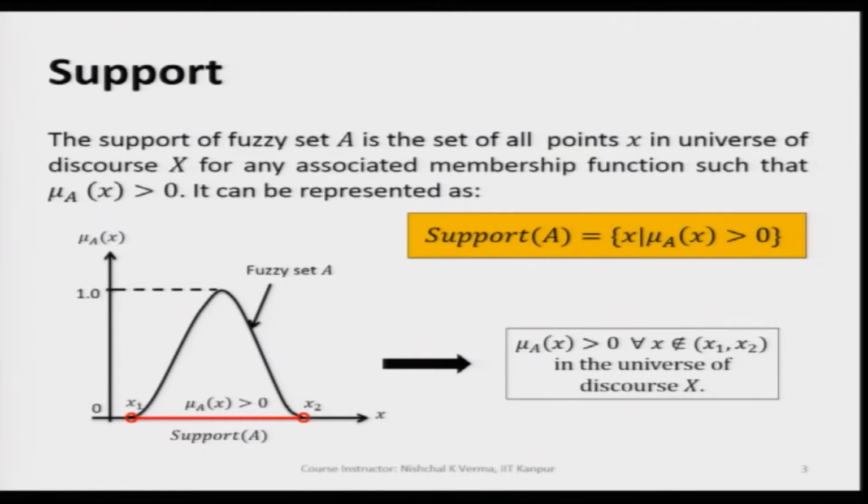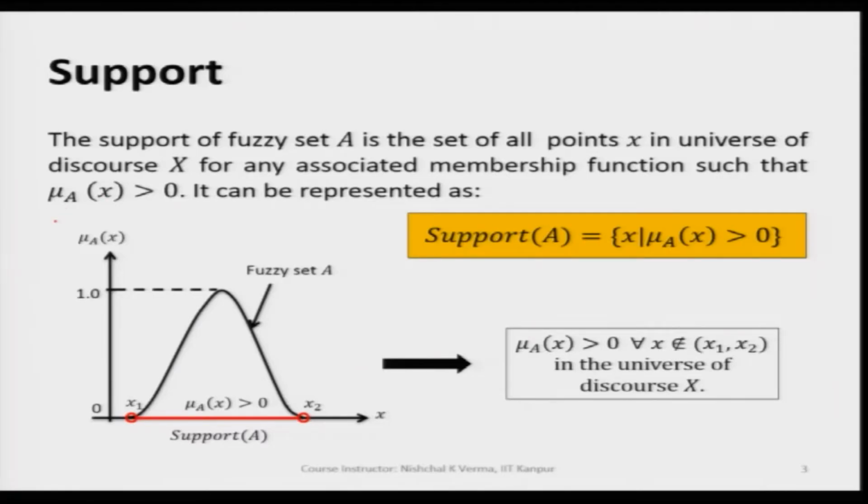So, the first one is support. So, what is a support? The support of a fuzzy set A is the set of all the points small x in the universe of discourse capital X for any associated membership function such that mu of x.